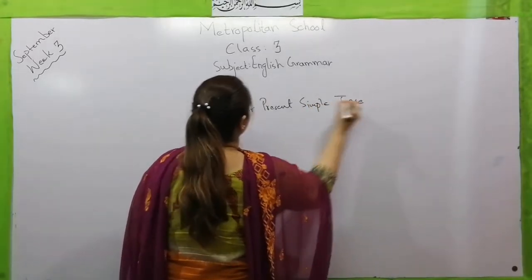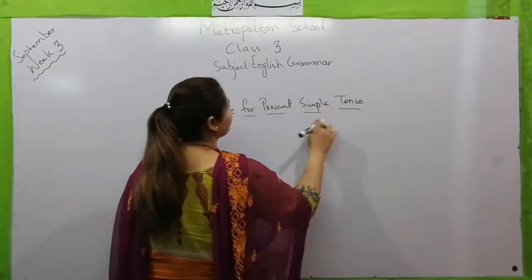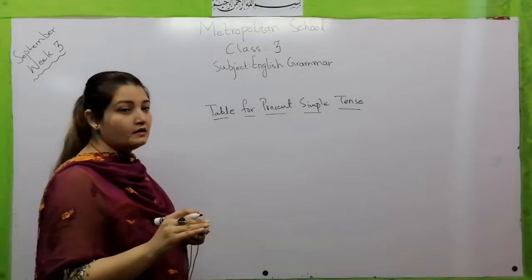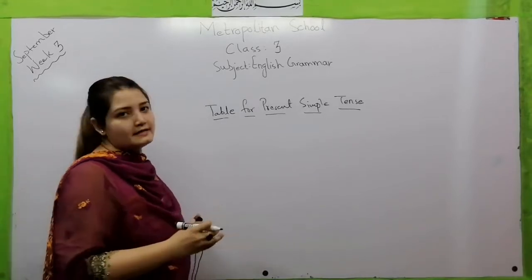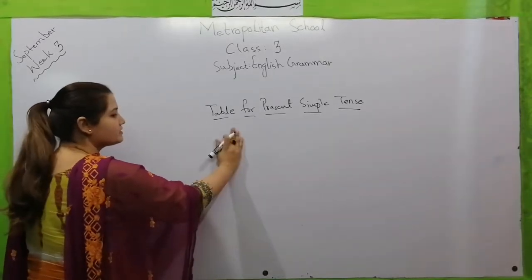As you can see, in the name of this tense, simple is written here. So this tense is very simple and easy. You just have to focus on this lesson and understand it well.